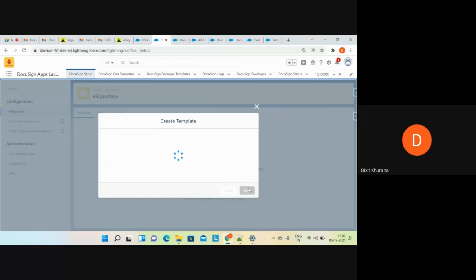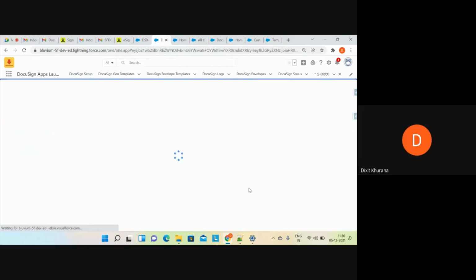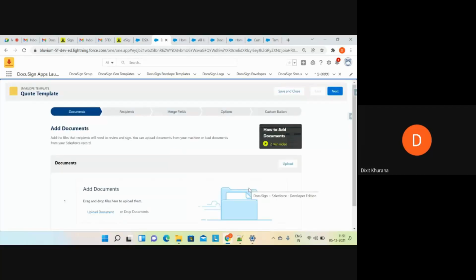I'll click on next. Now it will open the same user experience you just saw in the case of the Send with DocuSign button. But there are some different things and some different settings as well. This thing is usually done by an administrator, not any user.